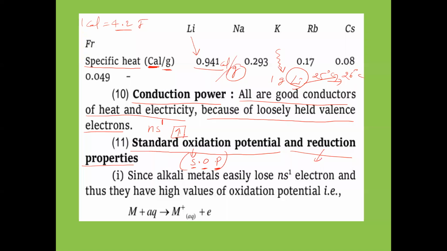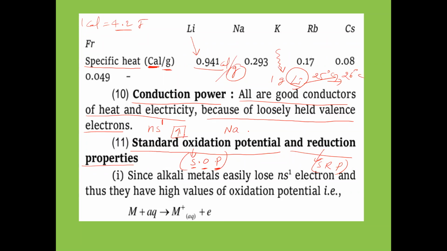SRP stands for standard reduction potential. Now here, SOP values will be high for alkali metals, because they undergo oxidation.